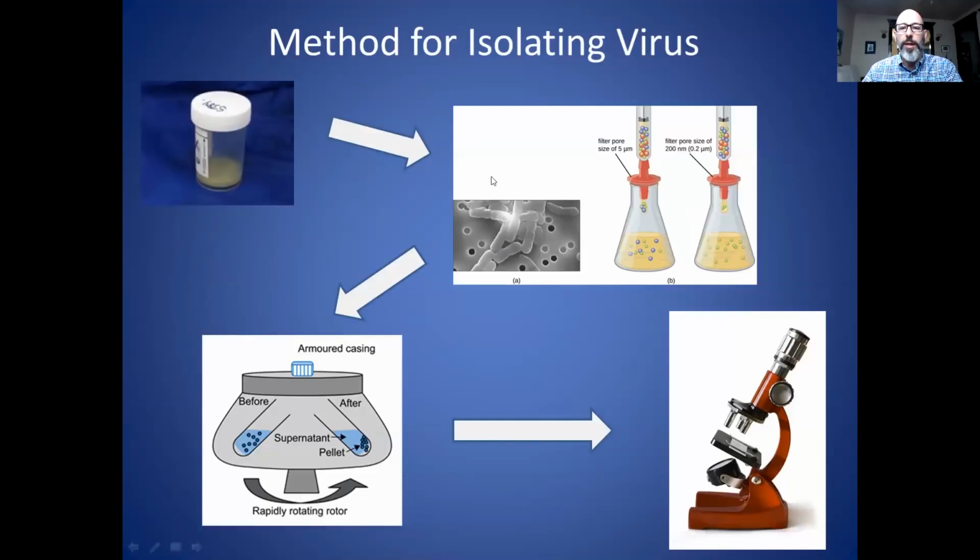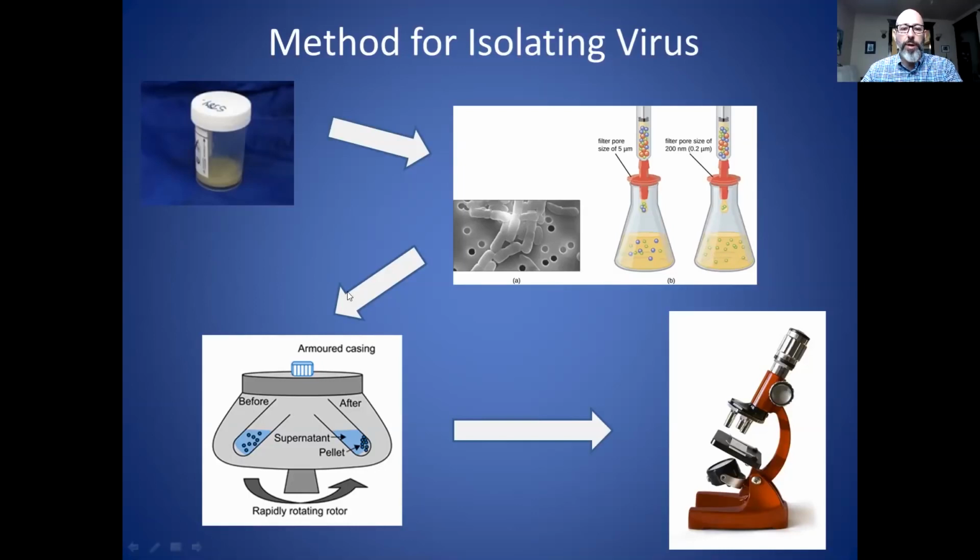And what you do is take that fluid and you put it through very, very small filters. And this accomplishes what I described earlier, that it separates out the tiny little particles from any bacteria. In this photograph here, these big rods are actually bacteria, and the little dots are supposedly viral particles. So by putting them through this filter, you leave the bacteria behind and just collect the little particles, little dots, in the filtrate.